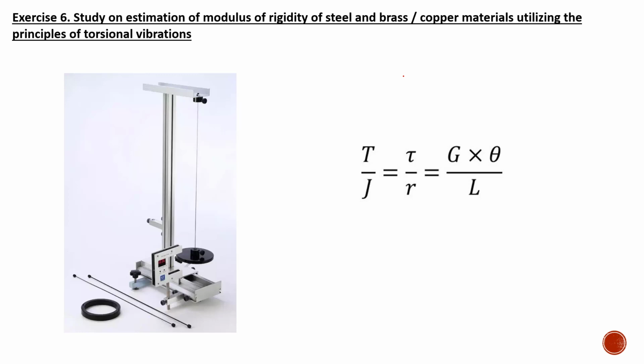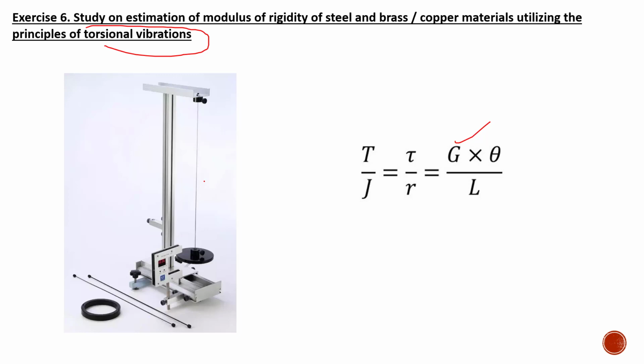The same type of experiment is done also on the steel wires or brass wires to find the modulus of rigidity using the torsional vibration approach. So we are using a different approach for finding the modulus of rigidity in this case.